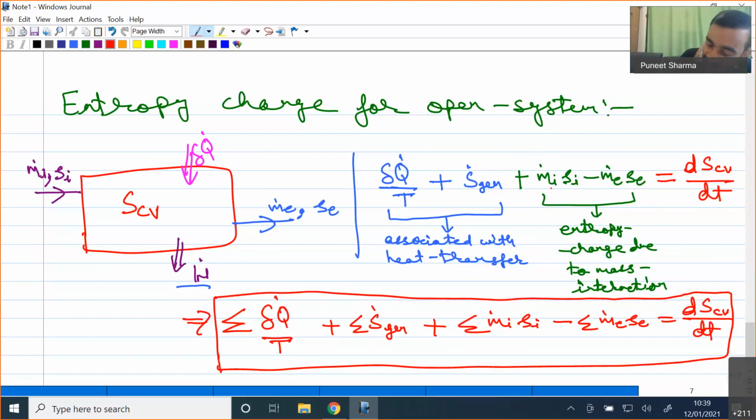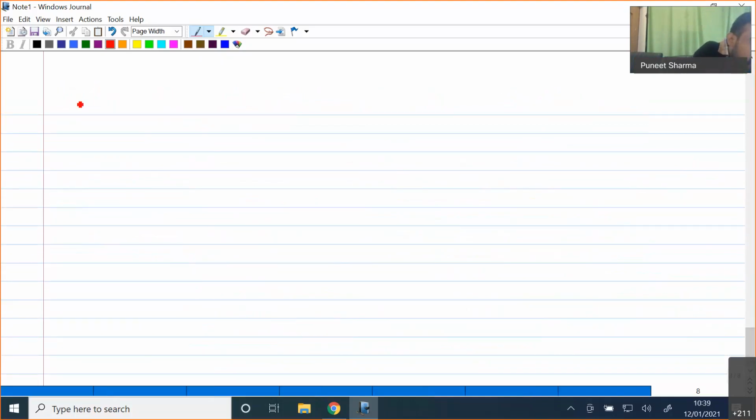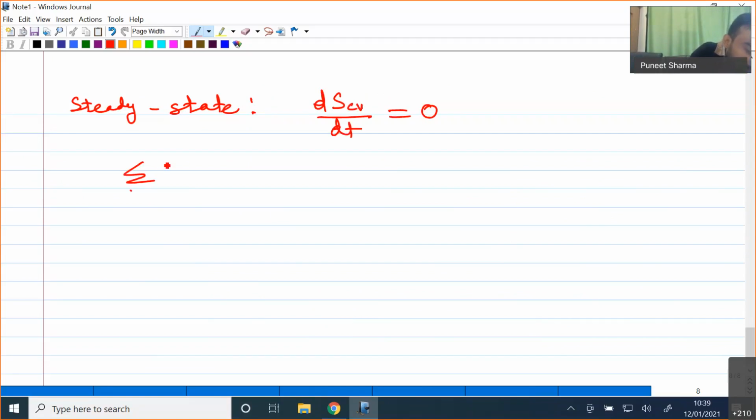Now if I take the assumption of steady state, we know that at steady state the variation of property with time is equal to 0. Entropy is also a thermodynamic property, so dS CV by dt will be equal to 0. Finally, the summation of del Q by T plus the summation of m dot i into Si minus the summation of m dot e into Se plus S dot generation will be equal to 0.